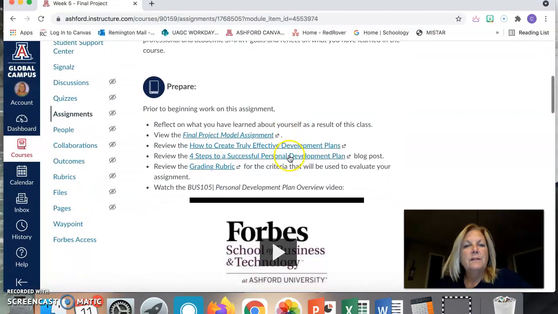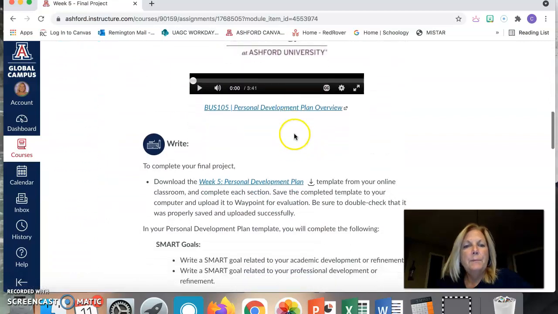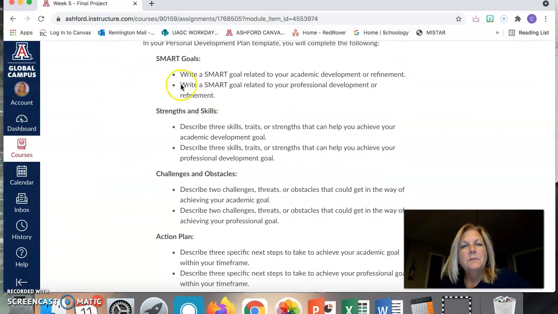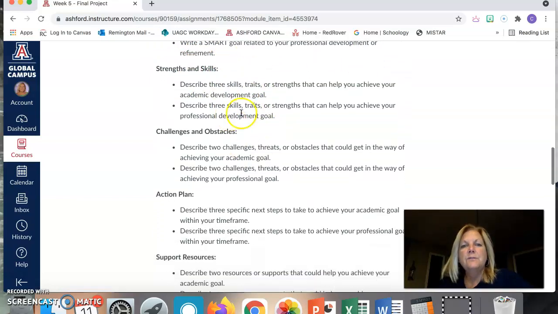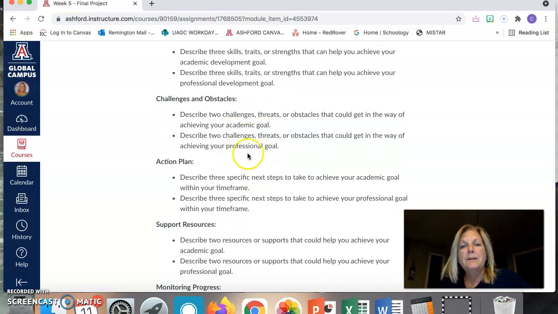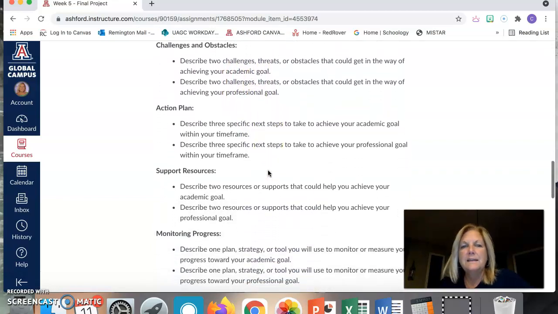Okay, so your personal development plan. It'll help you prepare and know what to write. But this is what I'm talking about here. You're going to write your revised SMART goals, your strengths and weaknesses here, describing your traits and strengths, and then challenges and obstacles to complete your academic goal and your professional goal, what's standing in your way.